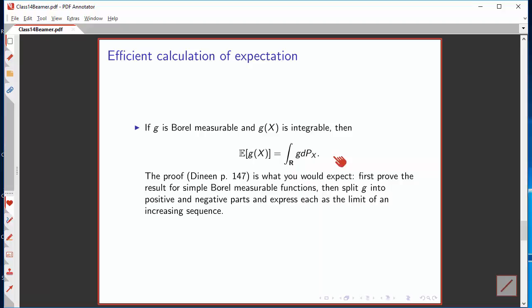And there's not really much to the proof of this. You start by proving it for simple Borel measurable functions. Then you have to split the function g into positive and negative parts, construct some increasing sequences, and apply the appropriate theorem.